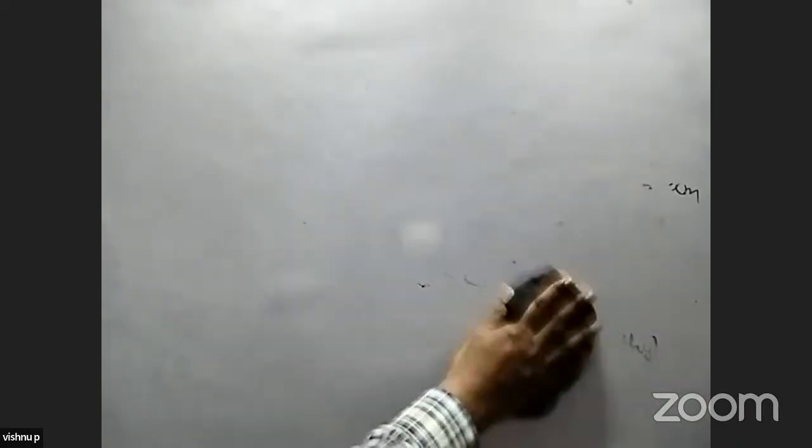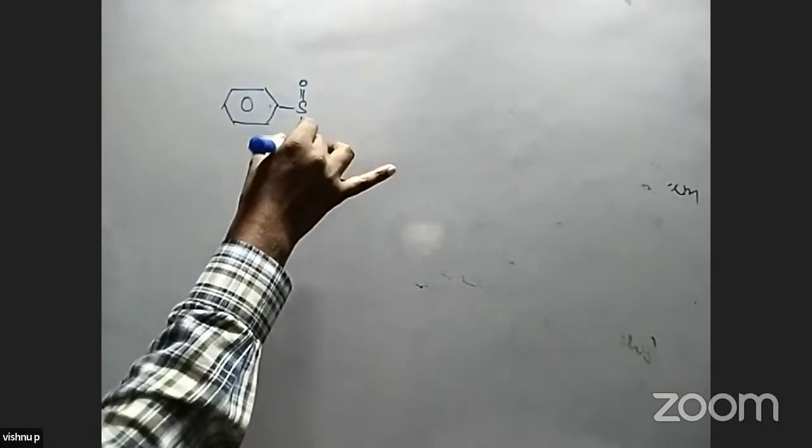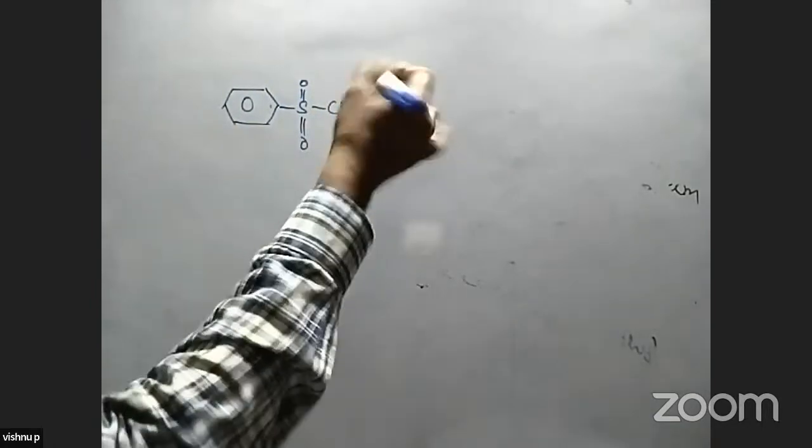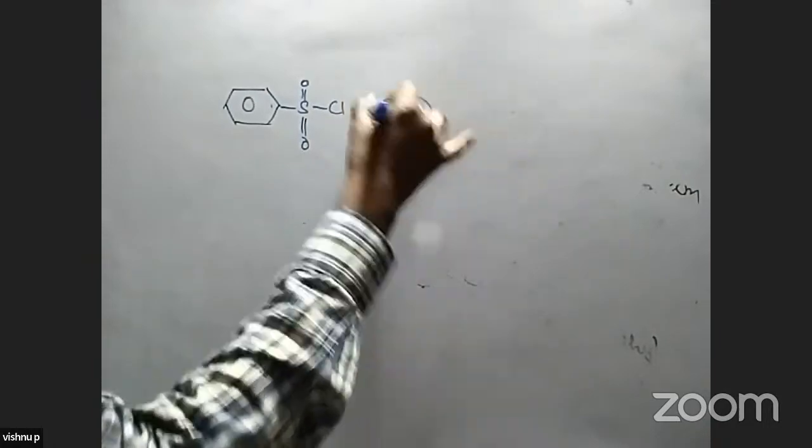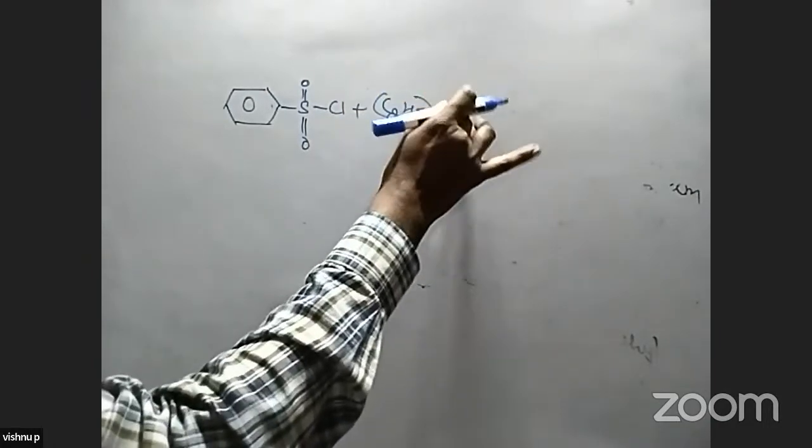If you take an example, the Hinsberg reagent when treated with tertiary amines like (C2H5)3N, here no hydrogen is present, so reaction is not possible. This is a test for primary, secondary, and tertiary amines.